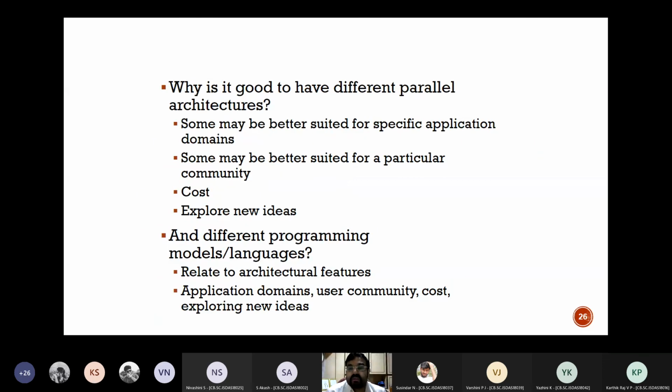And why is it good to have different parallel architectures or CTAs, candidate type architectures? The answer is very simple. Some may be better suited for a specific application domain. Some may be suited for a particular community. Cost is there. Exploring new ideas, using different models, different platforms, different features, different architectures. All these are possible as a result of having different parallel architectures.